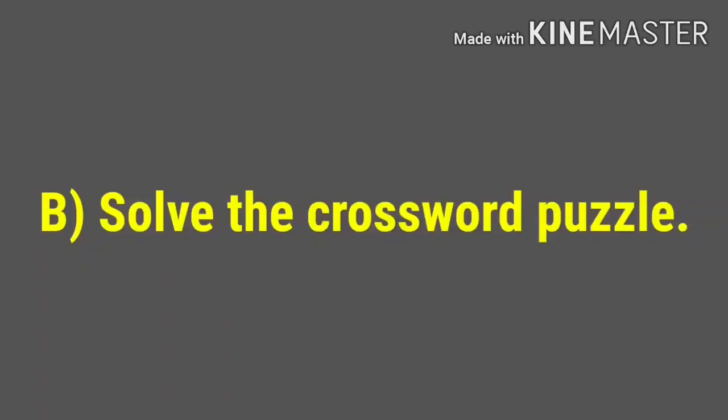Okay. Solve the crossword puzzle. The answers are nouns in the opposite gender of the clues. So you want to write the opposite gender for the given clues. First one, across: king. What is the opposite gender for king? Queen. King is a masculine gender; the feminine gender for king is queen. So write queen. Second one, bull. Is bull masculine or feminine? Bull is a masculine gender, so feminine is cow.